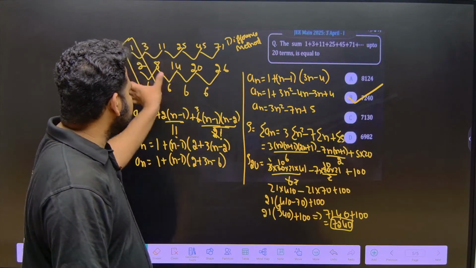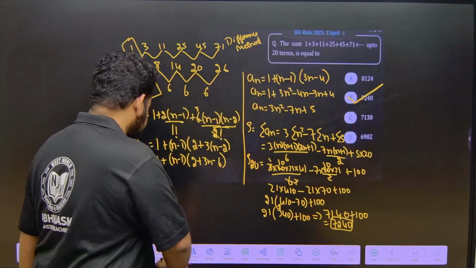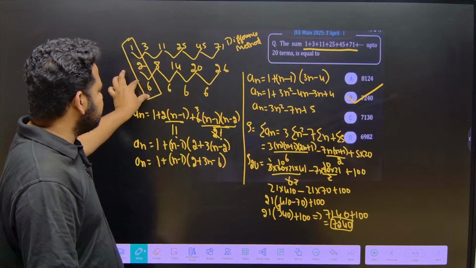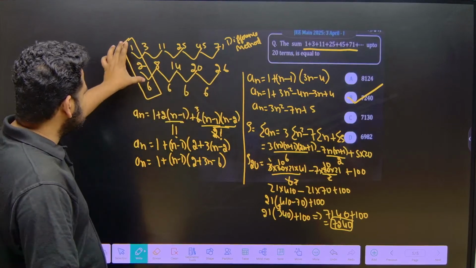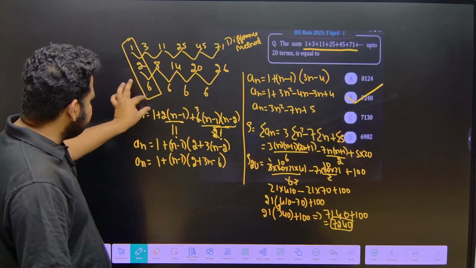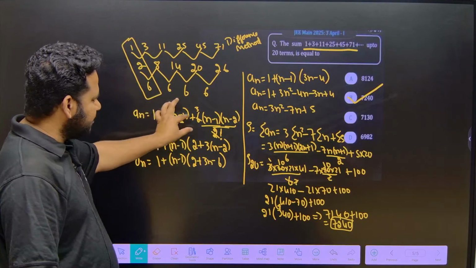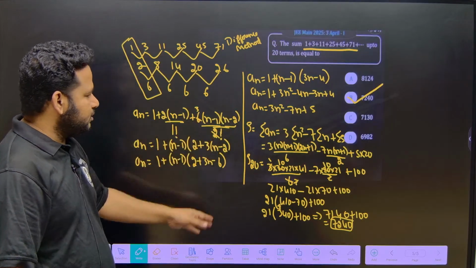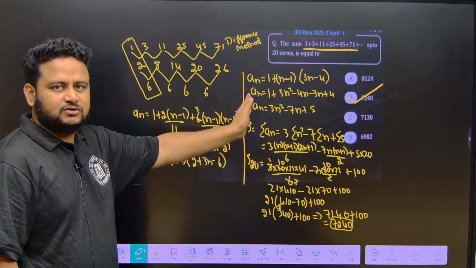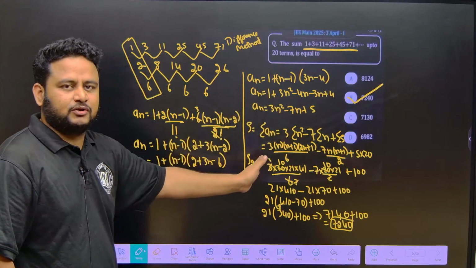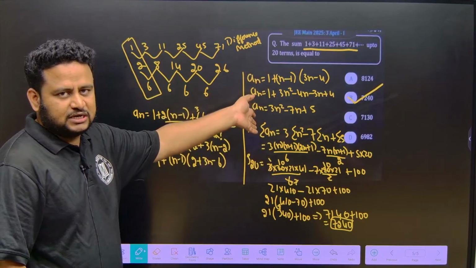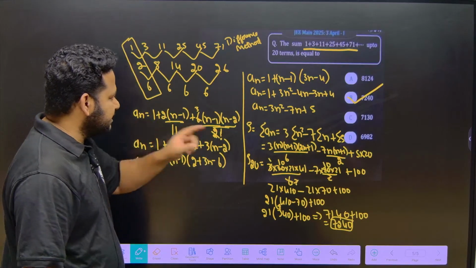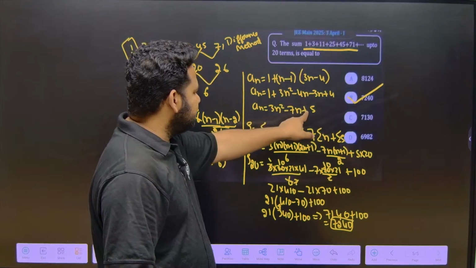So first what did I do? I took the numbers that they were given and found the difference. I will find the difference until I get the constant difference. Once I get the constant difference, this is the an term. An I can find as 1 plus 2n minus 1 by 1 factorial plus 6 into n minus 1 into n minus 2 divided by 2 factorial. Next, if it goes on, it will be n minus 1 into n minus 2 into n minus 3 divided by 3 factorial. Like that it will go on, up till where you have to do. So it is ending at 6. Next if you calculate this, you will get an is equal to 3n square minus 7n plus 5.